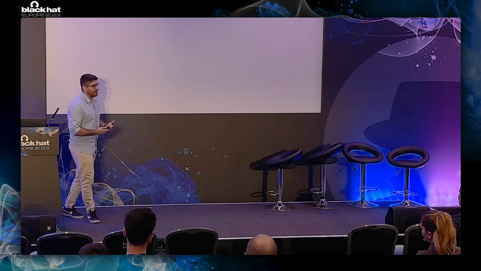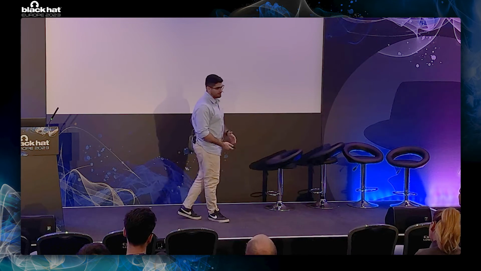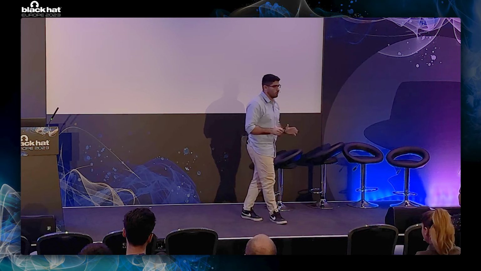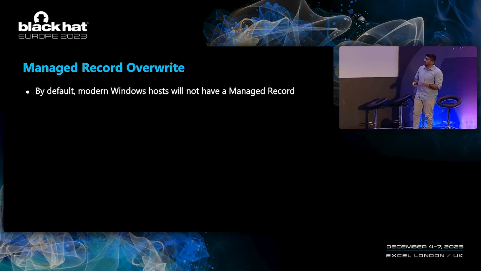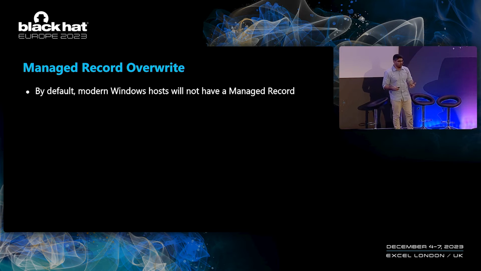And as for its impact, well, it turns out that it is pretty limited. Now, it's not because the attack will not work. Well, it will work against every managed record that you will find. But the problem is that they are pretty hard to find. By default, modern Windows machines do not rely on the DHCP server to create their own DNS records, but rather they will use DNS updates themselves.